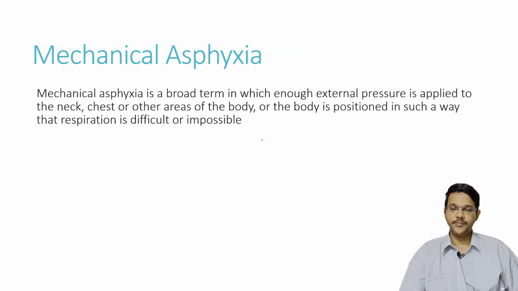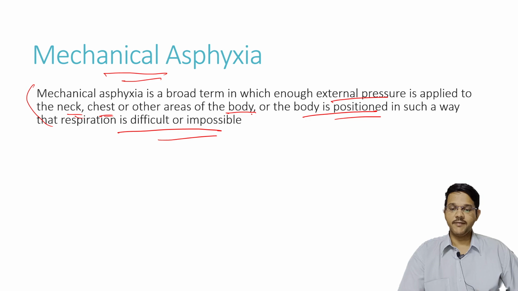Now coming to mechanical asphyxia, I will briefly introduce it. By definition, mechanical asphyxia is a broad term in which enough external pressure is applied to the neck, chest, or other areas of the body, or the body is positioned in such a way that respiration is difficult or impossible. So there is some mechanical force or obstruction to the neck or chest, or the person may lie in a position in which he is unable to breathe, which leads to asphyxia.